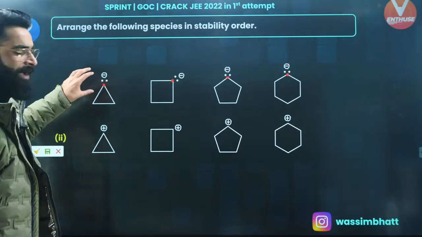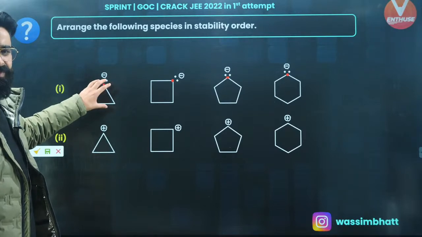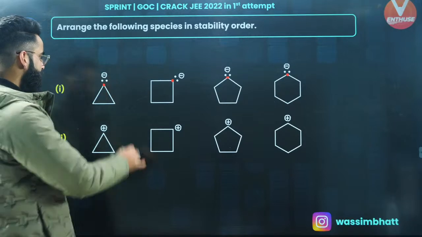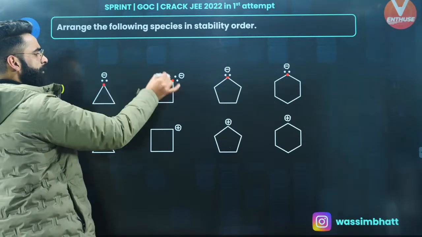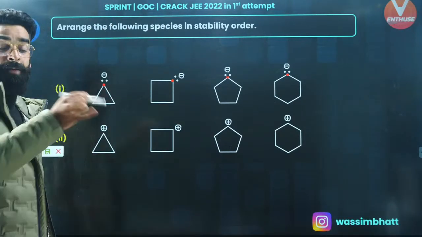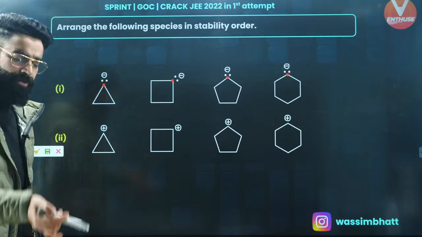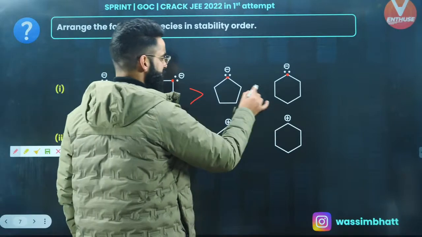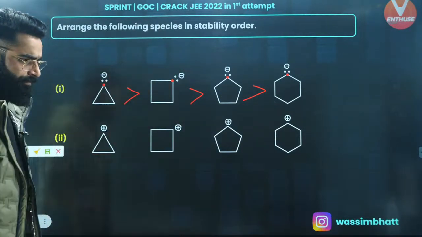Because of maximum angle strain, right? More the angle strain, more is going to be the electronegativity. That's something which every one of you would be knowing, right? So this carbon is more electronegative among all the selected carbon atoms. Negative charge is more stable on more electronegative element. So this is going to be the stability order of the negative charge, as simple as that, right?